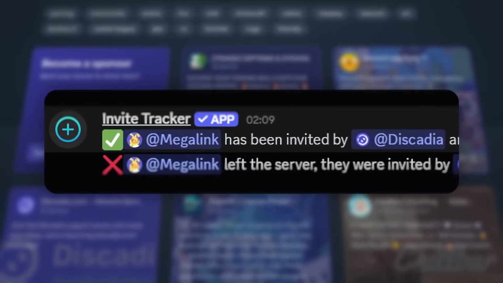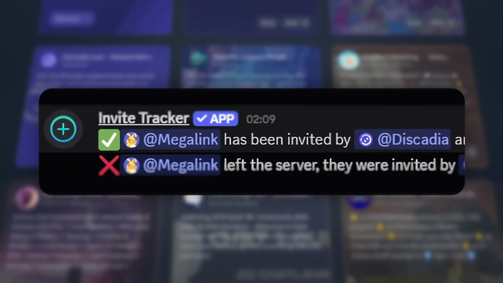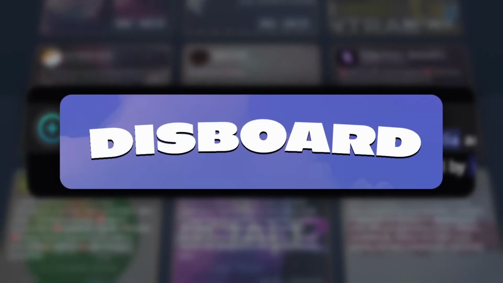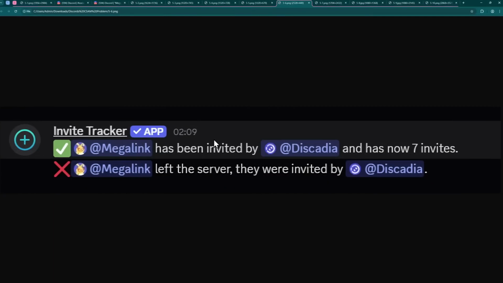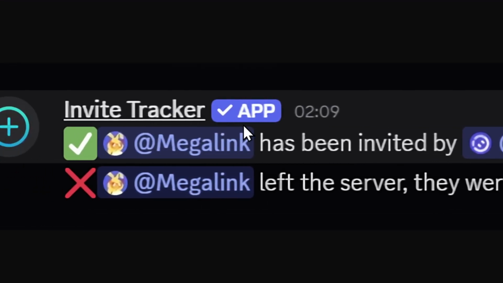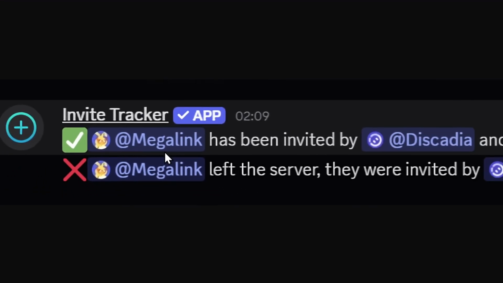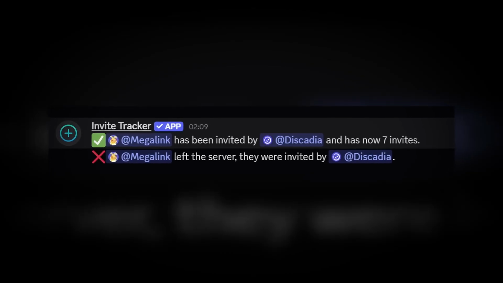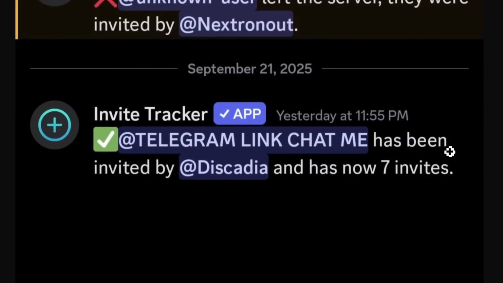It gets even worse. What's happening now is that these predators are going on Discadia and joining any Discord server that's advertised on Discadia. And also, by the way, it happens on Discord. If you post your Discord server on one of those listing websites, there's a good chance that you will have one of these CSAM bots join it. We can see this Megalink account, and looking at it, it is the same thing. And by the way, this viewer didn't just have that happen once, they had it happen again.